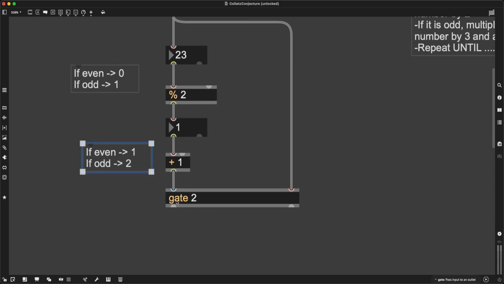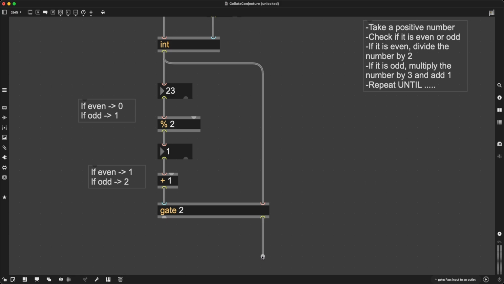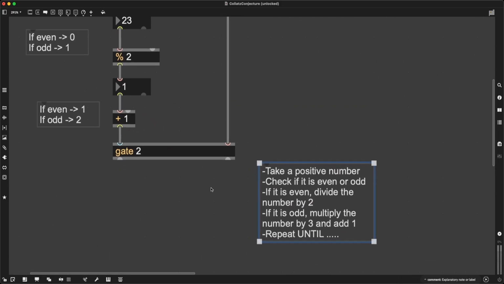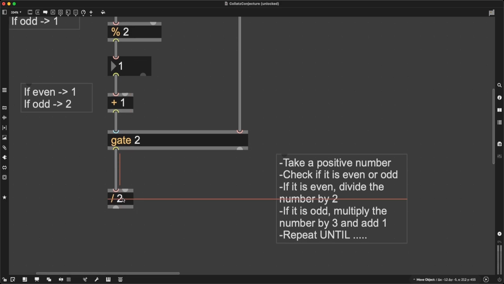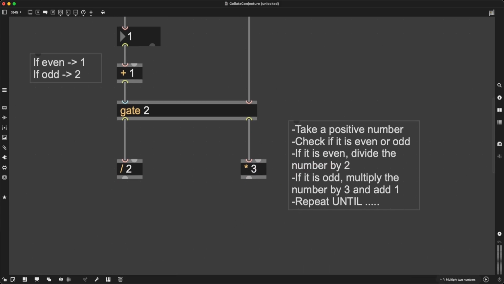So if the incoming number is even, it's going to open the first gate. If the incoming number is odd, it's instead going to open the second gate, which means now I can define the process, what's going to happen to the even and odd numbers in these two separate tracks. And I can say, okay, if it's even, I want to divide the number by 2, right? So new object, division 2. There we go. Okay, and if it is odd, I want to instead multiply the number by 3, right? So asterisk with the argument 3, and then I want to add 1.